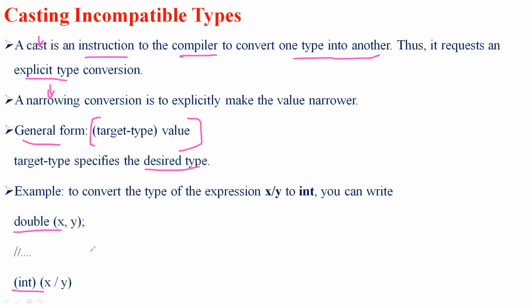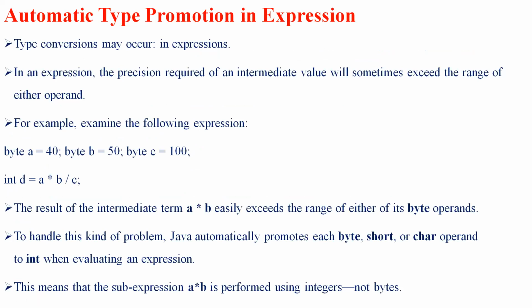So let's move on. Next, we have automatic type promotion in expressions. Till now we have discussed two different types of conversion: widening conversions and narrowing conversions. Apart from those, type conversions may also occur in expressions, other than with data types and assigned values.